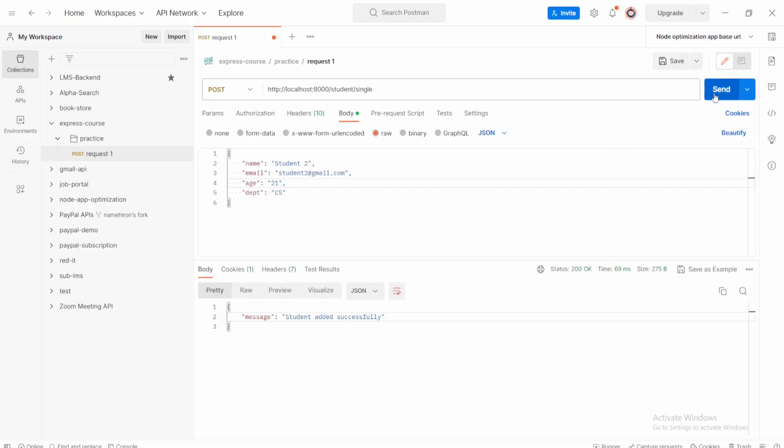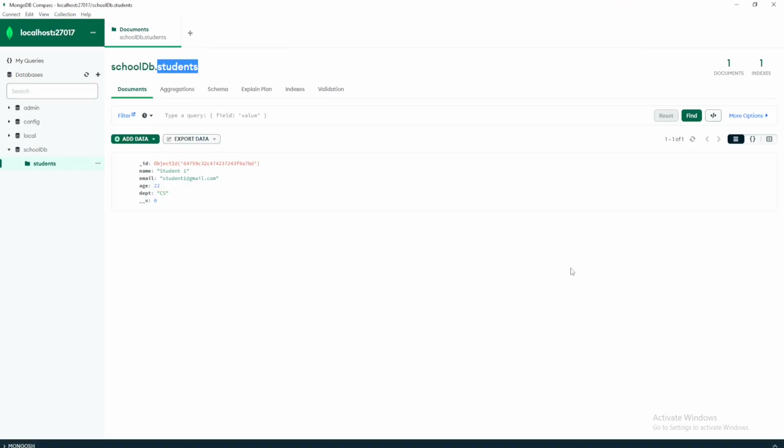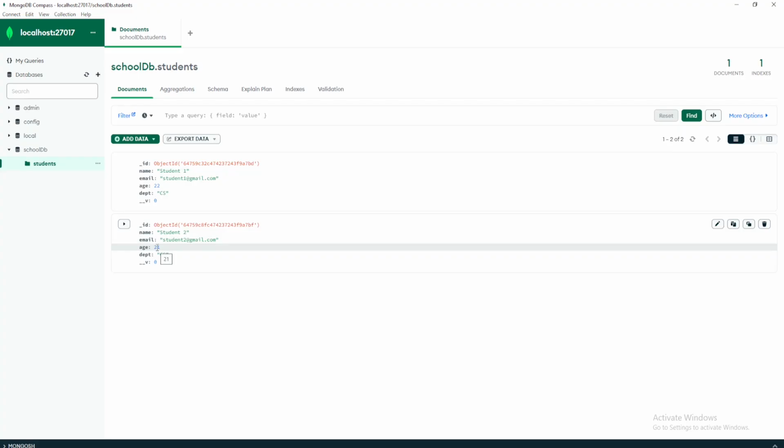If I send a request, we can see student added successfully. If you go to MongoDB Compass, click the refresh button, you can see student2 has been added, but the age is an integer value 21. Though we sent double quote 21, Mongoose automatically converts it to an integer value, and that's why you got the 21 integer value.